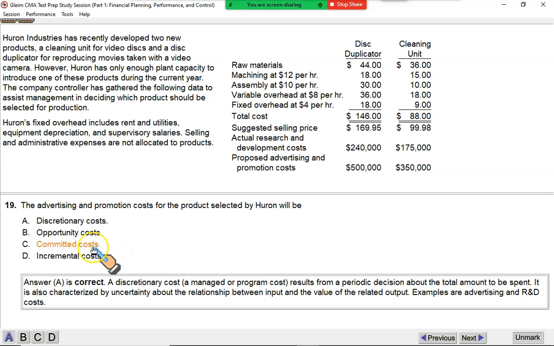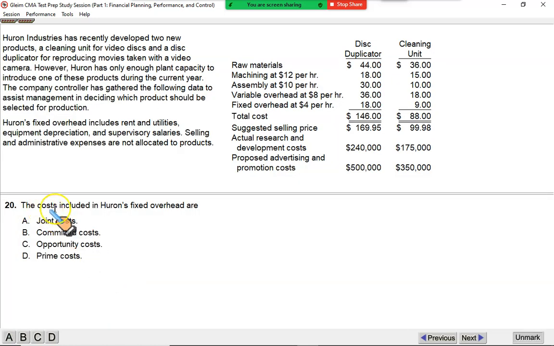Rest of these we have discussed. Committed costs are the costs which you have to pay no matter what, because they are the result of your past agreements. Lease rentals, property taxes, insurance, depreciation are called committed cost. Opportunity cost is the cost, or what you can say, the benefit that you have given up for a decision. You will get a fuller idea of this concept in your CMA Part 2, Section C, Decision Analysis. And then incremental cost, we discussed that the additional cost of a decision which you have to pay is called incremental cost.